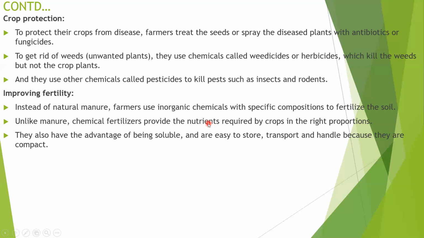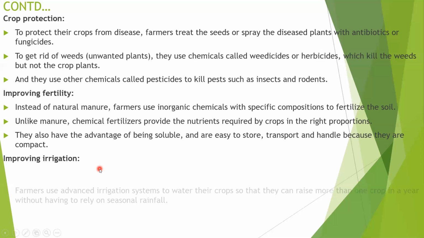But now, instead of chemical fertilizer, people are using natural manure. Natural manure provides nutrients late, and it is not stored easily because large areas are required. A lot of manure gets damaged. Transport is also not very good, and handling is a little difficult.